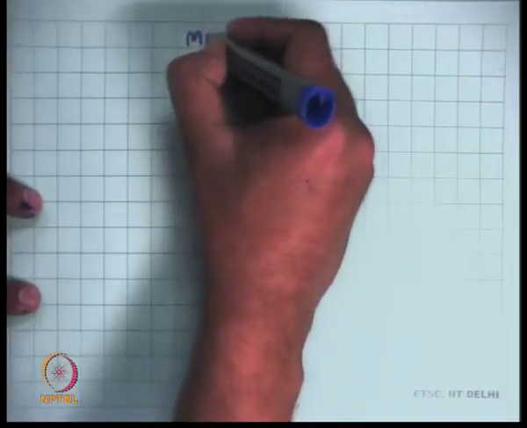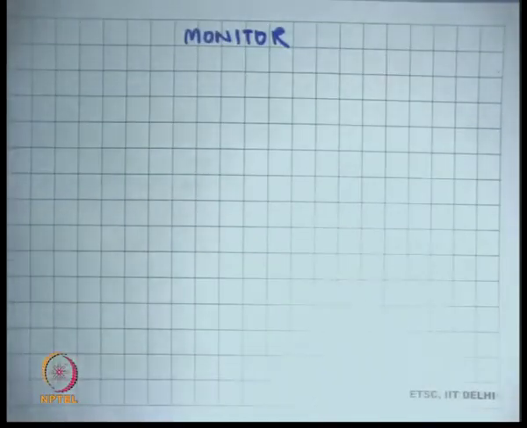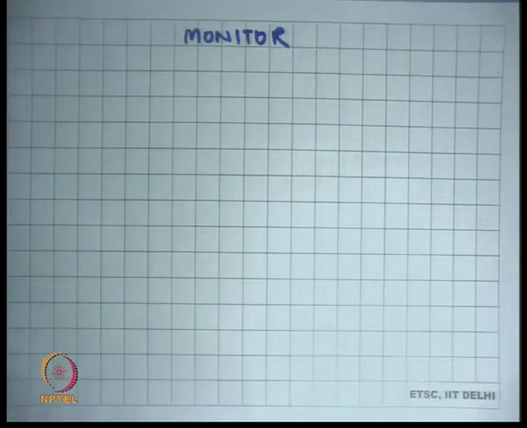So to solve this problem there's an abstraction called a monitor, which is first class support inside the programming language to do mutual exclusion, right? So the idea of a monitor is basically that